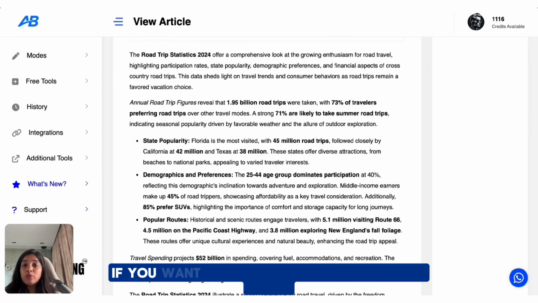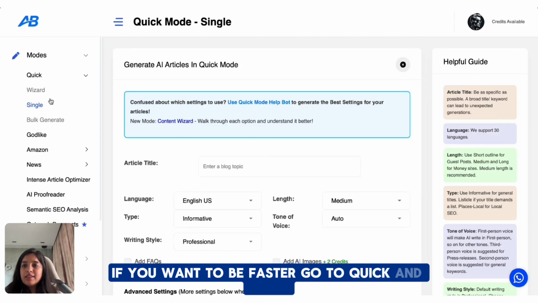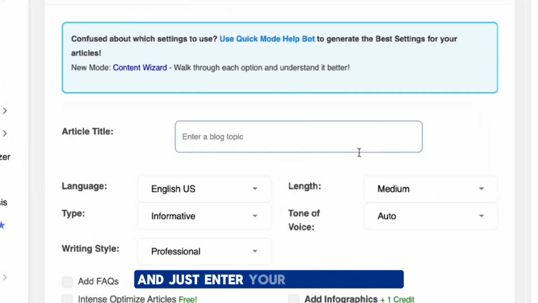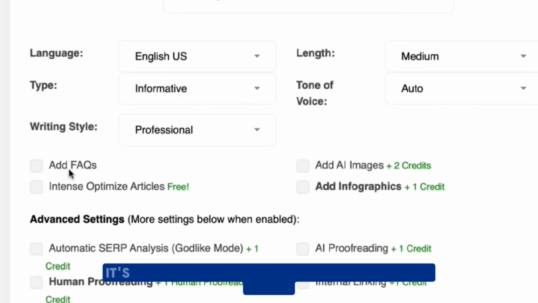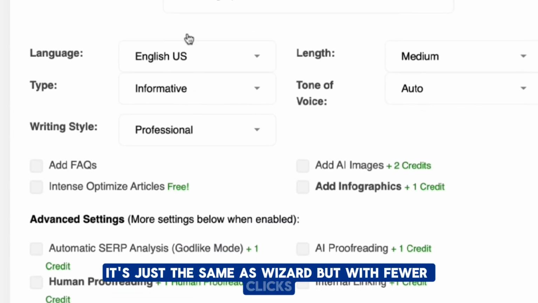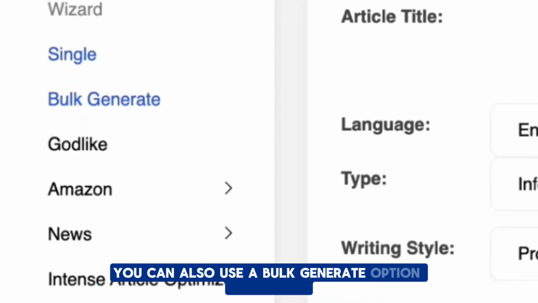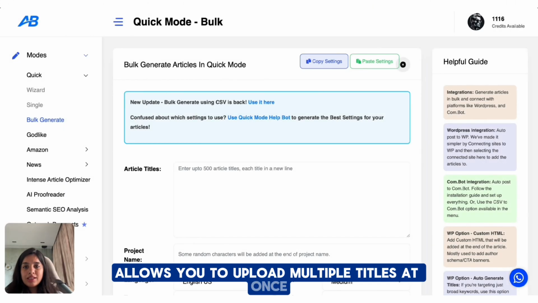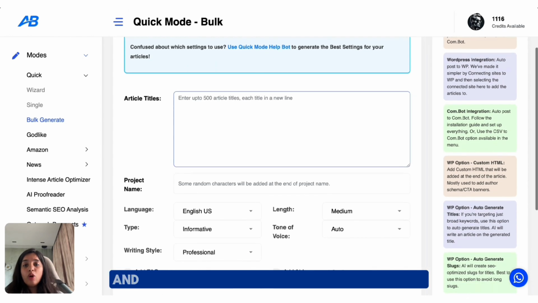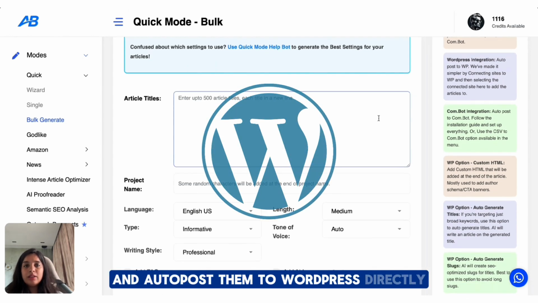But here's a quick tip for the next time if you want to be faster. Go to quick and single, and just enter your blog title here and it creates a full blog within minutes. It's just the same as Wizard but with fewer clicks. You can also use the bulk generate option here, where Autoblogging allows you to upload multiple titles at once and create them all and auto-post them to WordPress directly.